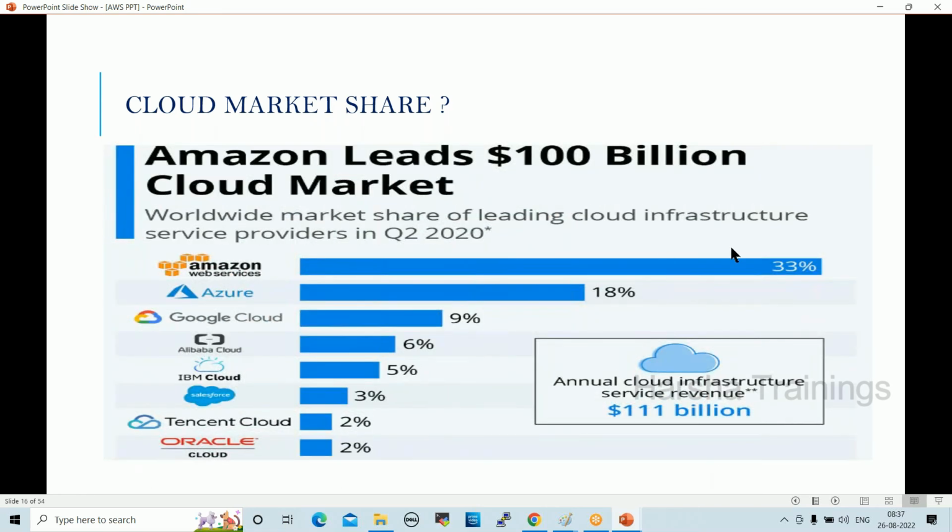See here, AWS occupied 33% of the market share currently, right? Azure occupied 18%, Google Cloud occupied 9%, Alibaba Cloud 6%, right? IBM Cloud, Salesforce, Oracle Cloud, like this, percentages. So 33% of the market share is occupied by the first cloud, which is AWS Cloud. Our course will start with AWS.